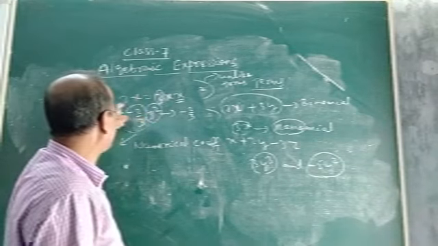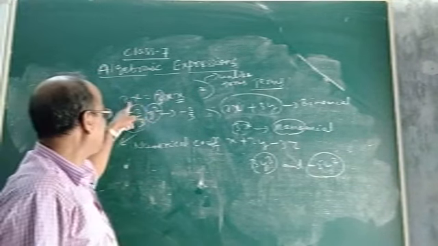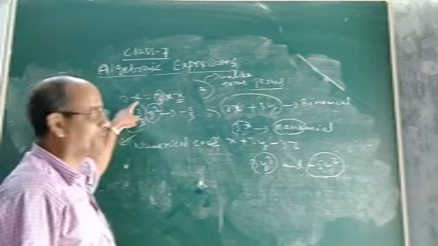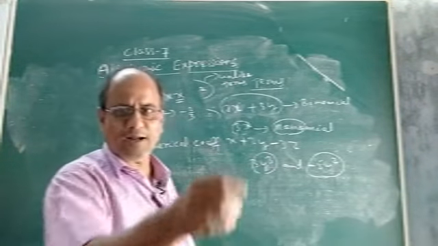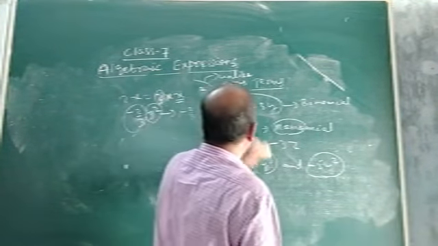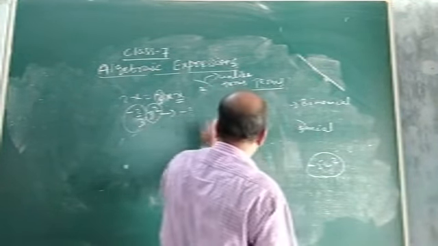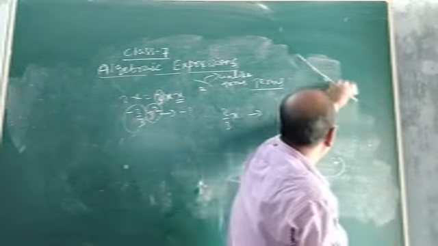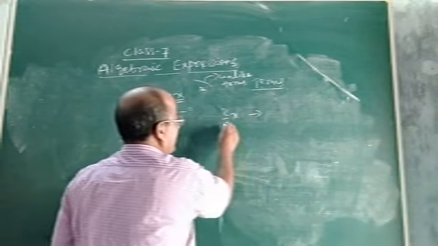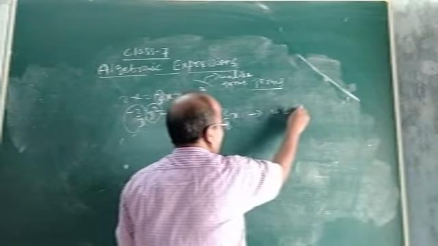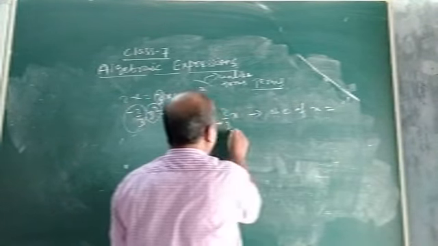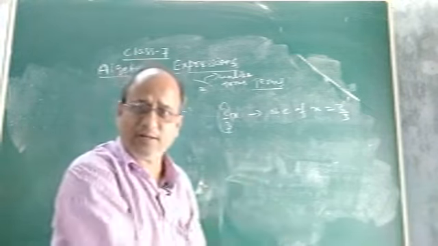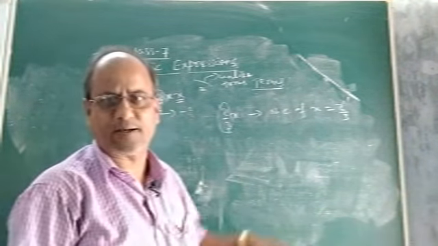Now look at this term 2x. Here the numerical coefficient of x is 2, and the literal coefficient of 2 is x. I am giving another example. Suppose 2 by 3x is a term. If I ask you what is the numerical coefficient of x, the answer will be 2 by 3, because 2 by 3 has been multiplied by x in the term 2 by 3x or 2x by 3, whatever you say.